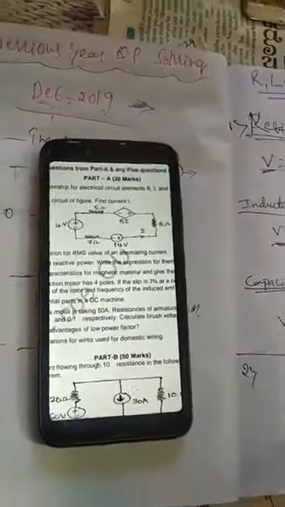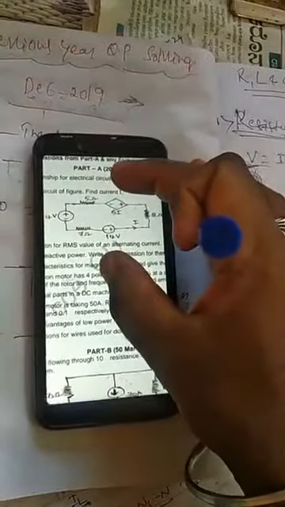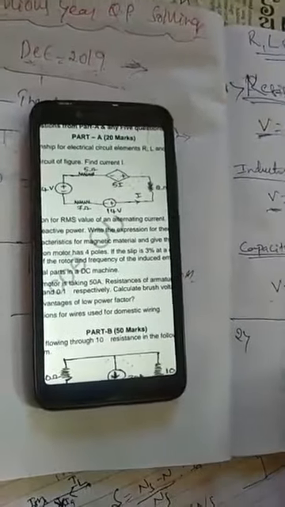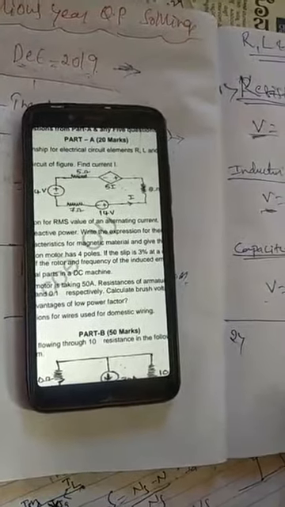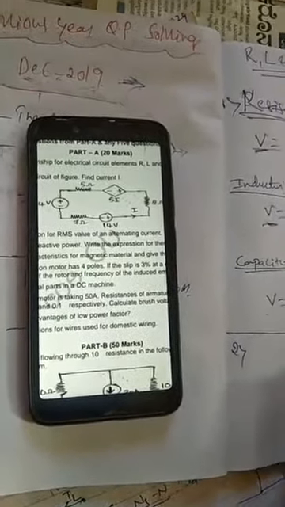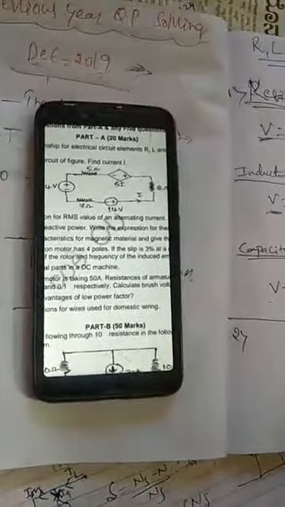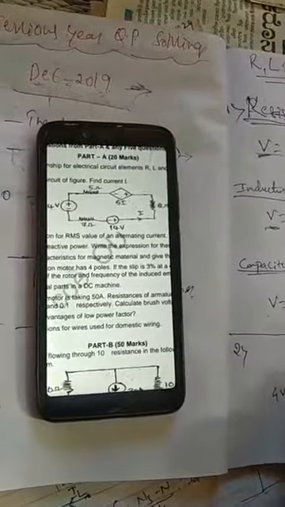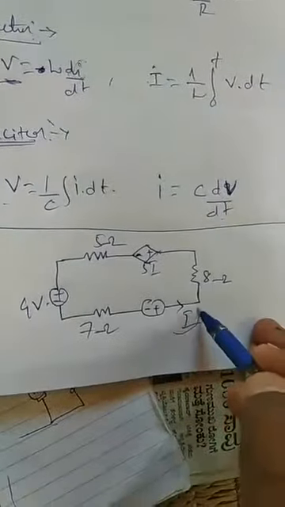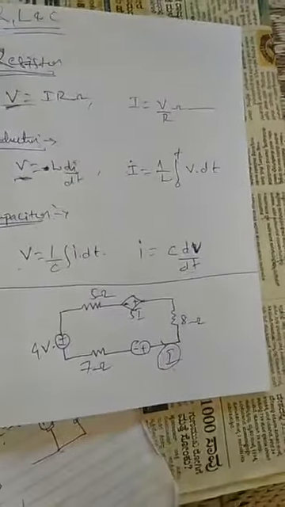And for your first internals, all the questions we have given you, I have set according to the question paper only. So for more practice, for more perfection, we have done it like that only. So this is 5i, 5 ohm, 7 ohm. Next, this is 8 ohm. So here current is flowing to 4 volt. Okay, so this is the question he has asked. We have to find the value of the current I. This current value we have to calculate.